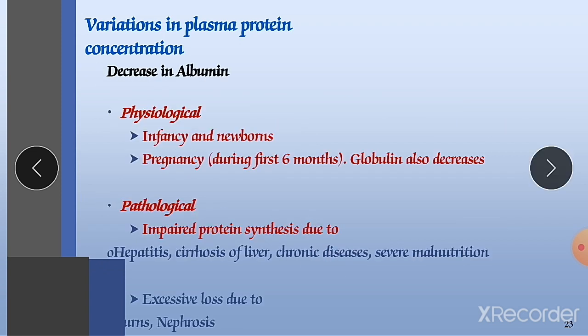Now variation in the plasma protein concentration, that is decrease in albumin. Now we will discuss albumin. If albumin concentration decreases in our plasma, what does it lead to? Physiological infancy and newborn. Infancy can be produced, and for newborns also it is problematic if albumin decreases, and in pregnancy globulin also decreases.